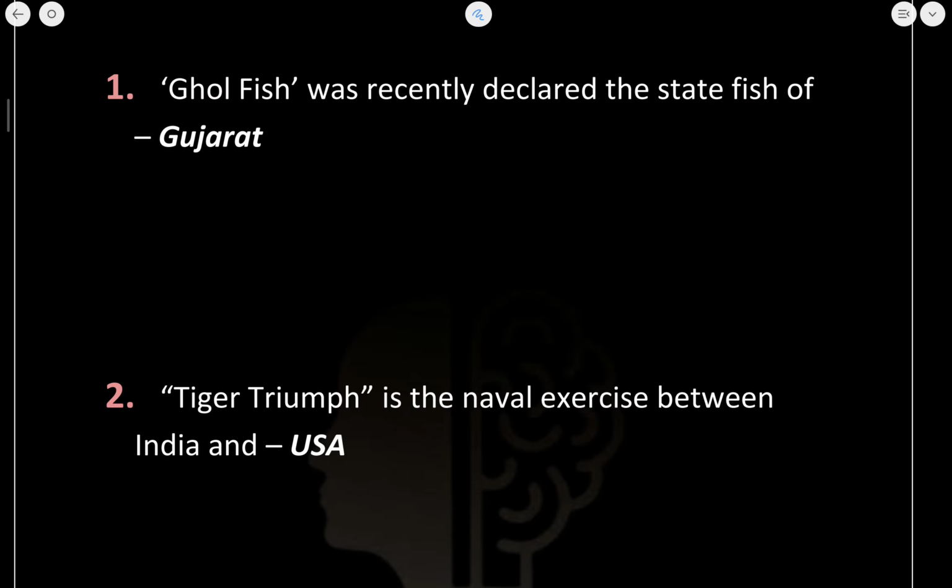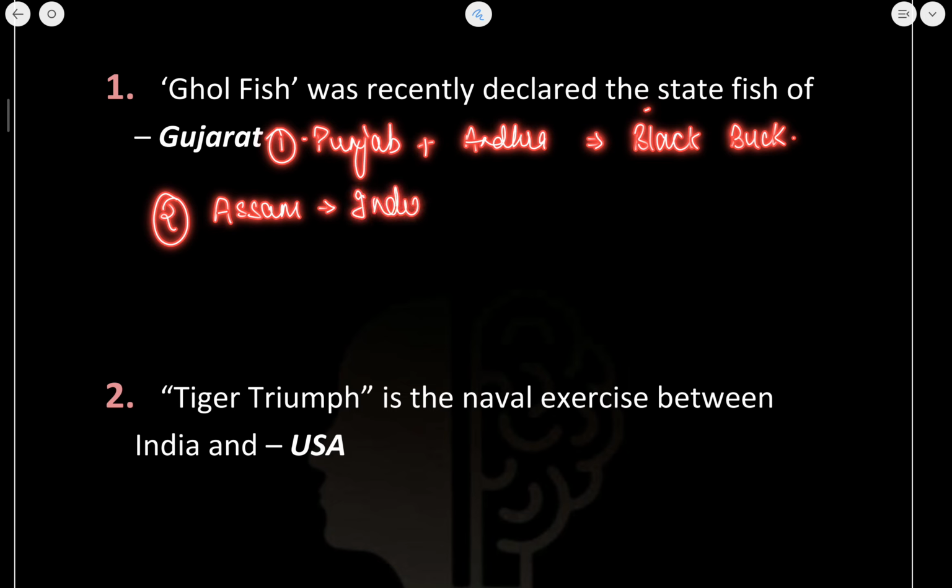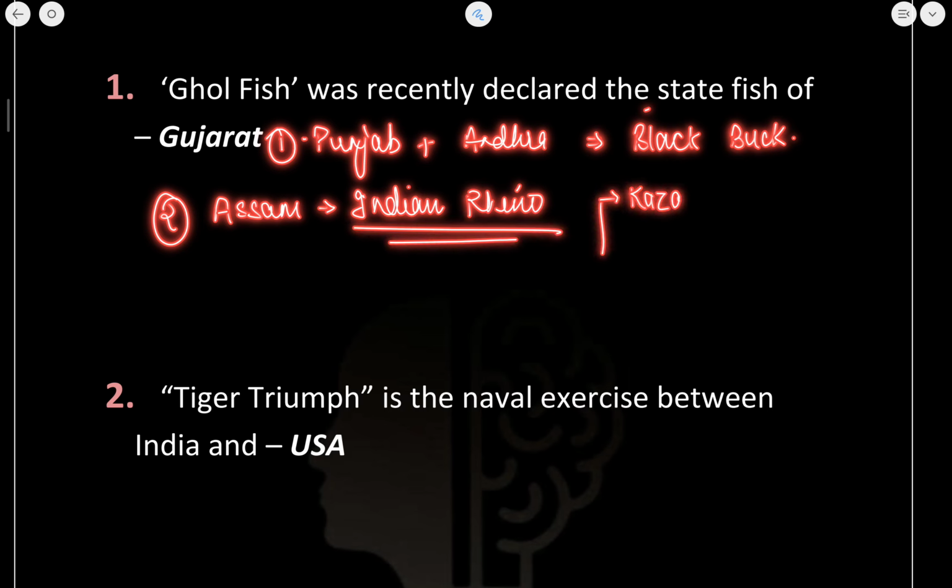Now other states having their state animals, if I talk about, so Punjab and Andhra, both these states have the blackbuck as their state animal. Now if I talk about Assam here, if I talk about the state animal, it is the Indian rhinoceros. Now the Indian rhinoceros, you would know, is found in the Kaziranga National Park.